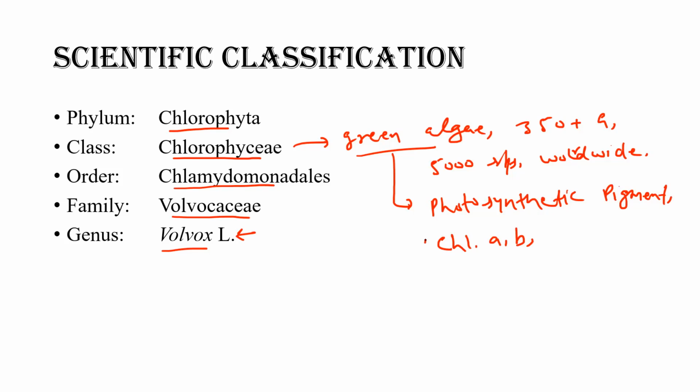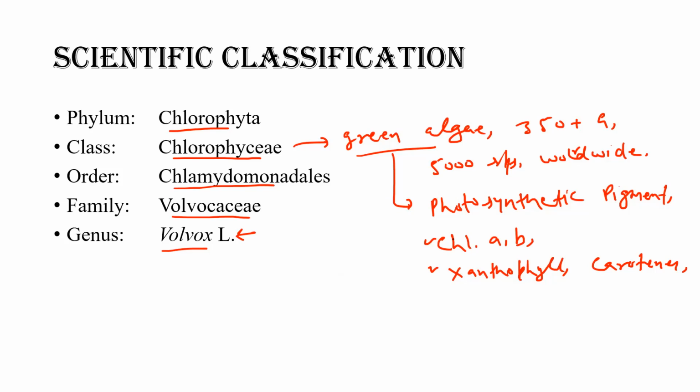Along with chlorophyll, this class Chlorophyceae also has other pigments, named xanthophyll and carotenes.